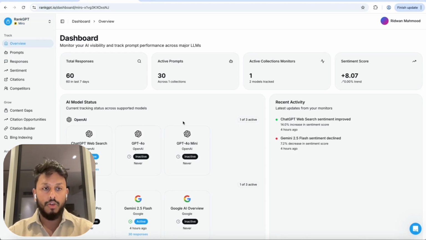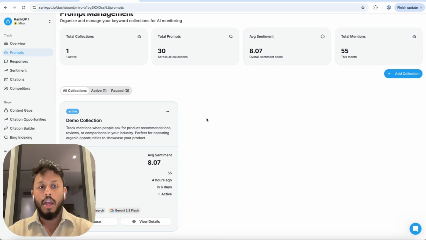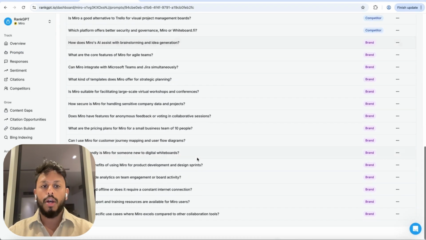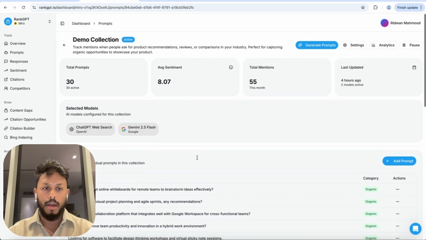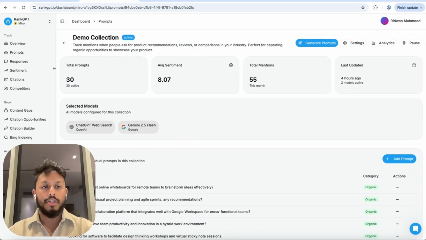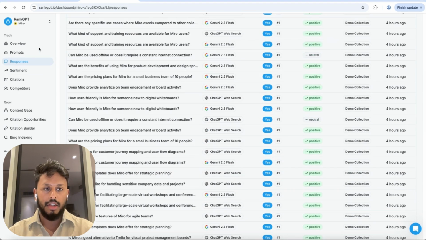So this is a brand new account similar to what you'll have after you log in for the first time, and I'll explain what I mean. So you can see here, this is a brand new account where I've just logged in for the first time after creating it. And you can see we have what's called the demo collection. So in the demo collection, it's already identified a couple of prompts that are relevant to our example company in this case, which is a project manager, a whiteboard app. And you can see that it's already setting up and monitoring the responses and giving data on that.